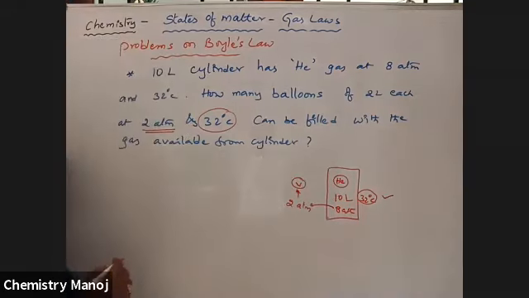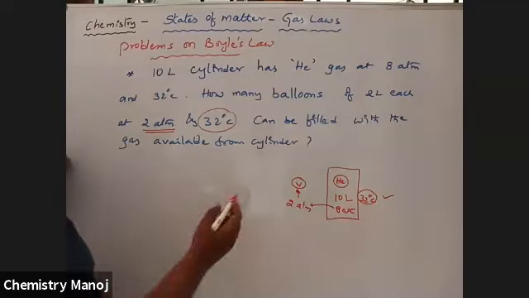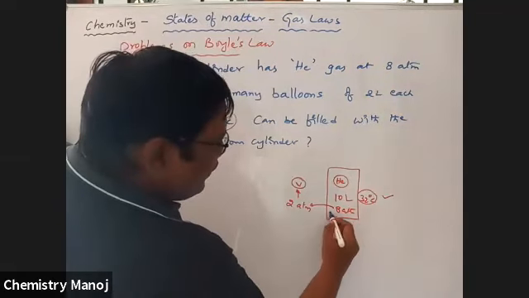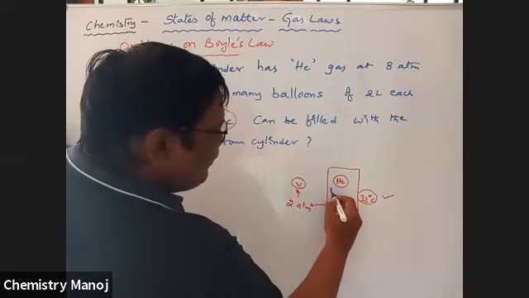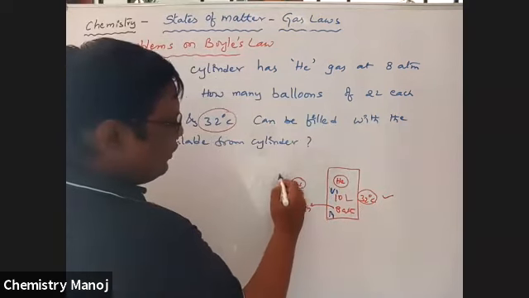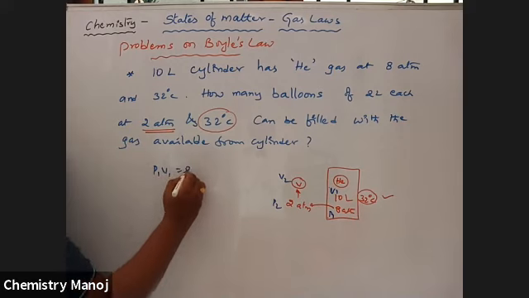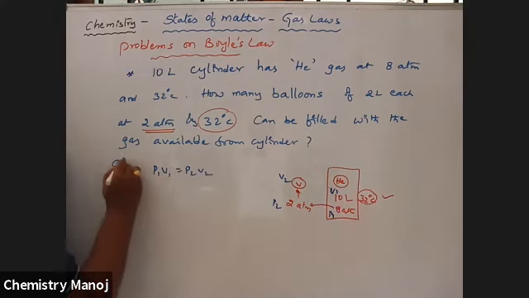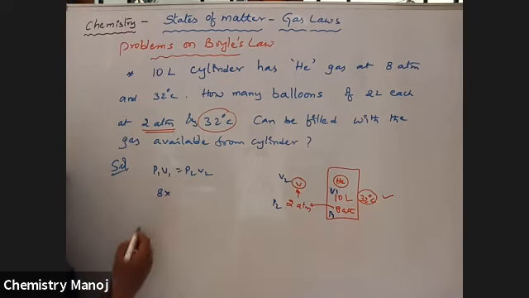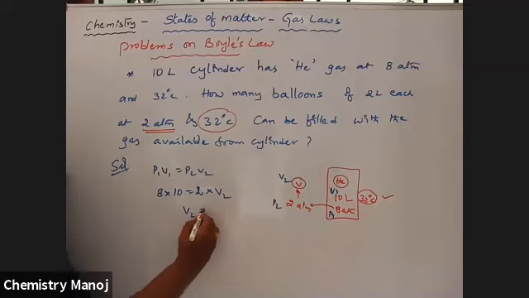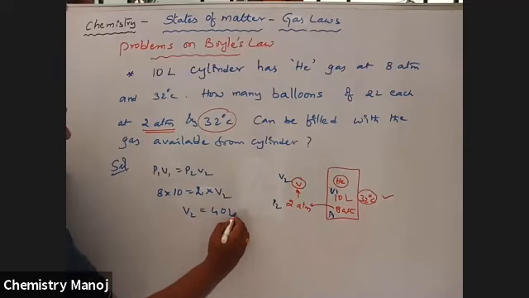This is P1, V1, P2, V2. Apply the condition P1 V1 is equal to P2 V2. So P1 is 8, V1 is 10, equal to P2 which is 2 times V2. So V2 is equal to 40 liters.